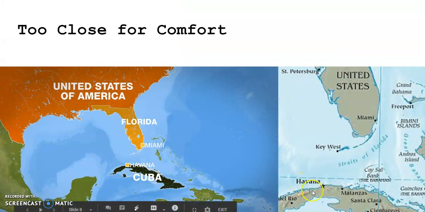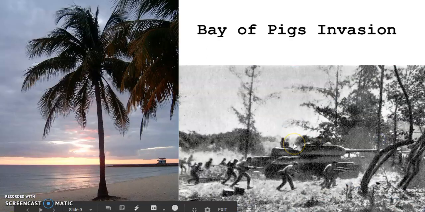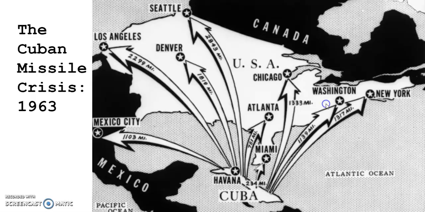If you take a look, the Bay of Pigs is here in Cuba, right? So the invasion took off from Guatemala, right? They made it to Cuba and they failed hard. The Bay of Pigs invasion was what a lot of people like to say was an embarrassment. Okay, they were quickly overtaken by Fidel Castro's Cuban military, right? And the Bay of Pigs invasion failed.